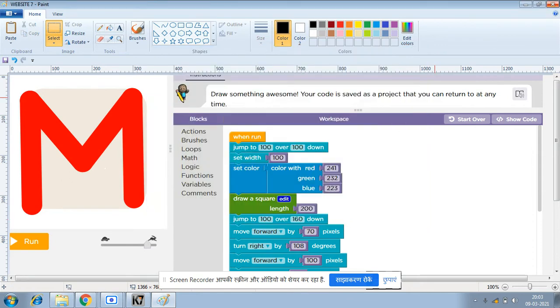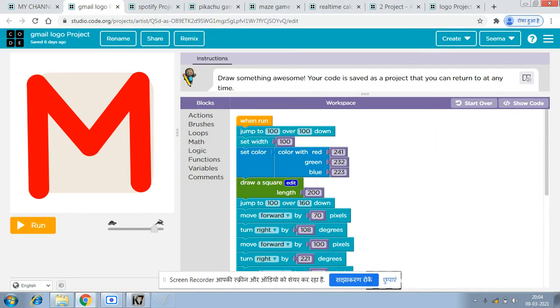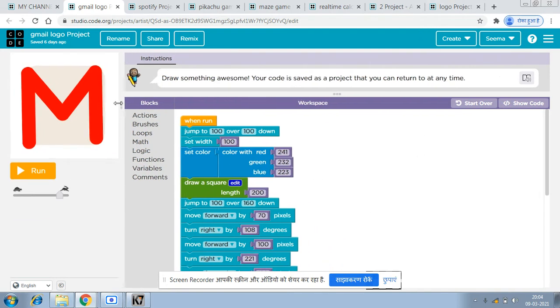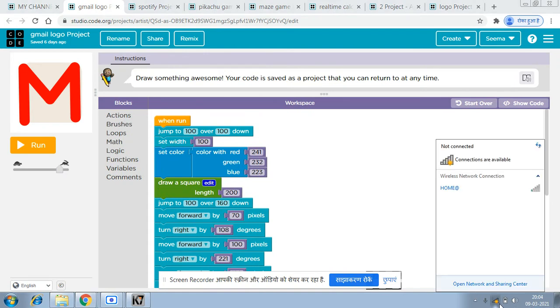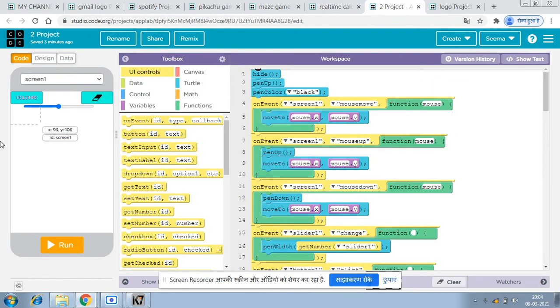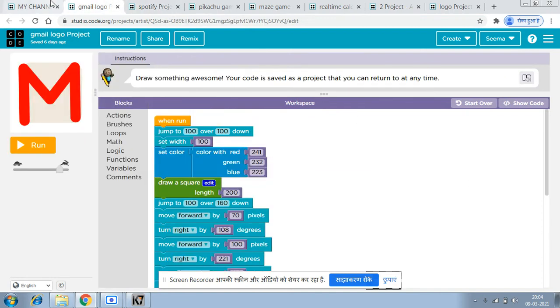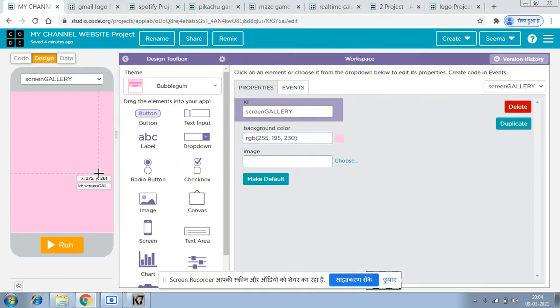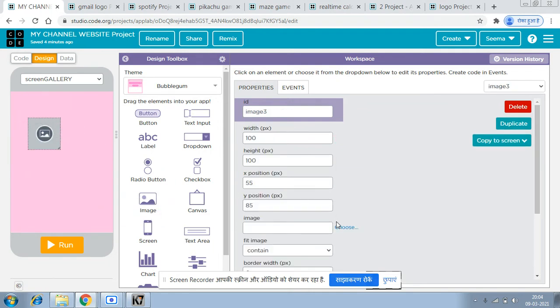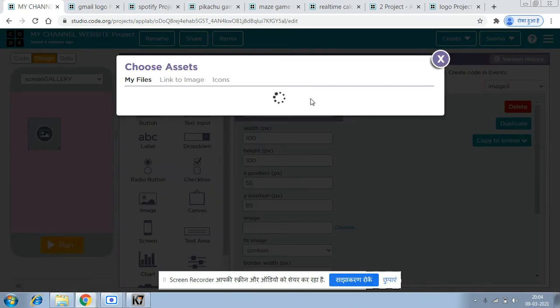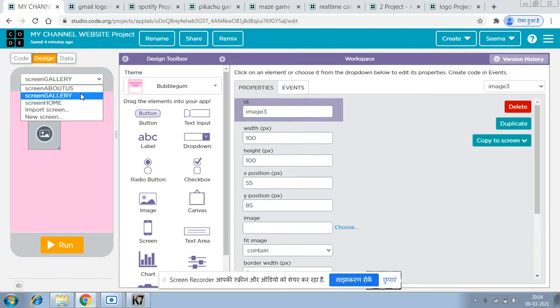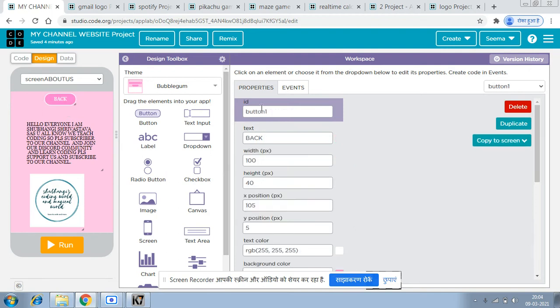You can just add more. I have so many projects, but I'm just posting only those projects for which I have uploaded the video. And the video of this project I will upload soon, not to worry. Okay, and now I'm just going to take so many images here. So in the screen gallery, my image. And also, in the screen about us, I'm just going to do it as back going one.